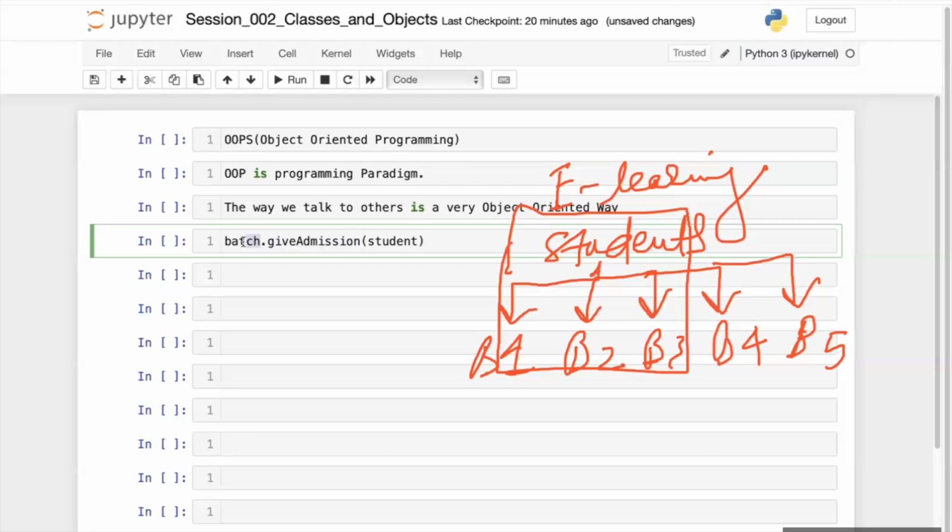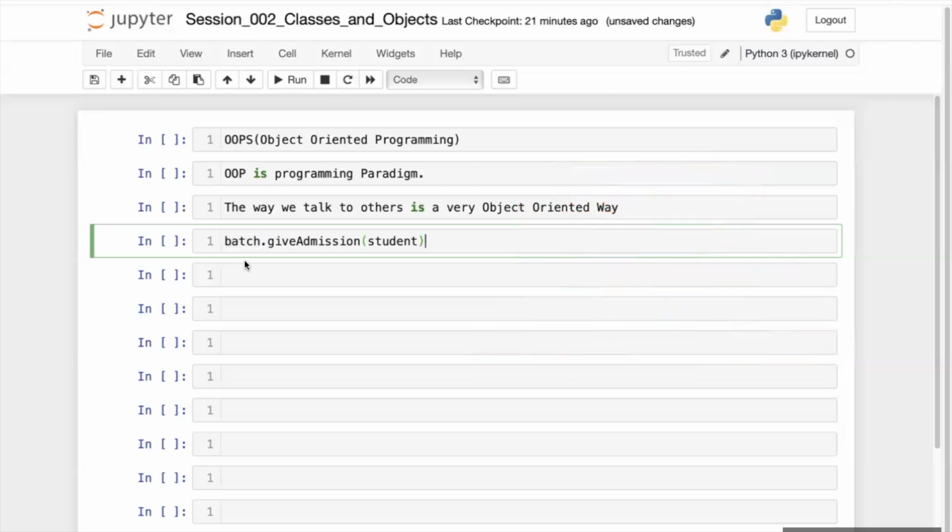So the first thing is batch. The second thing is giving admission. I am putting a dot here, dot in batch. In the batch, a student can take admission. In a batch, I can give admission to whom? To students. If you understand it in this way, the concept will get very clear.